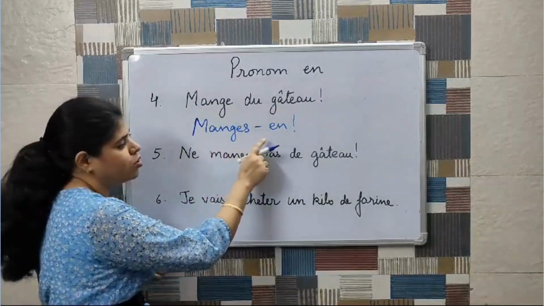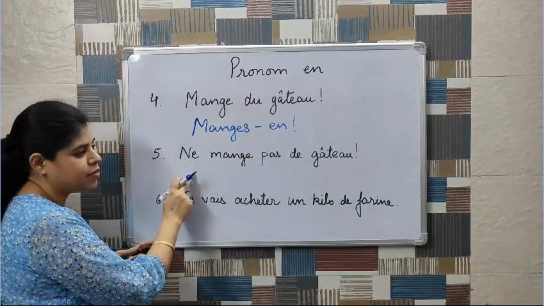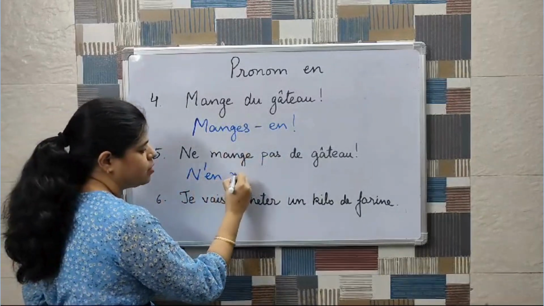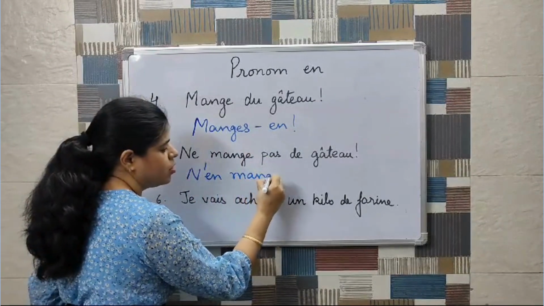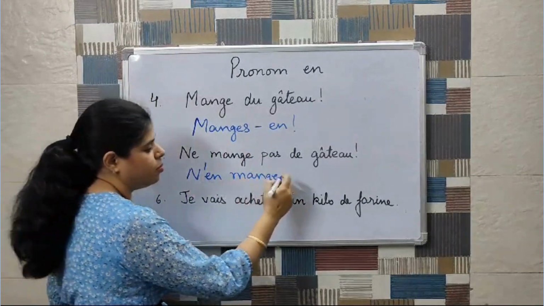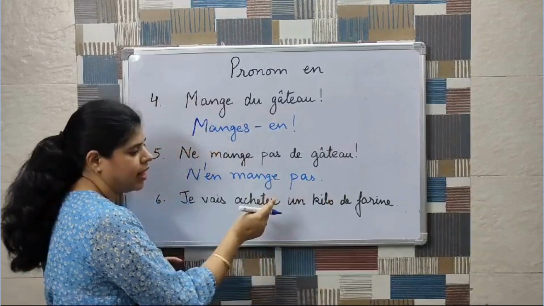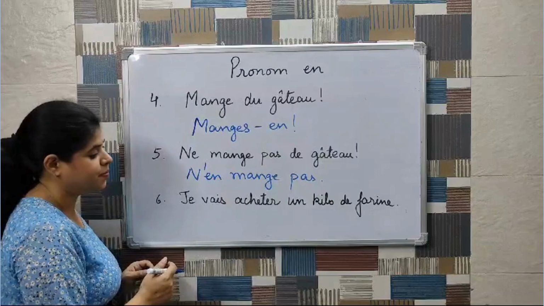So it will be manges-en. But for a negative sentence, we will again remove s from the conjugation with tu. So it will become n'en mange pas. Now here, because the vowel is not clashing, we can remove the s.